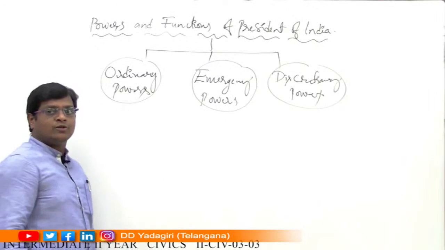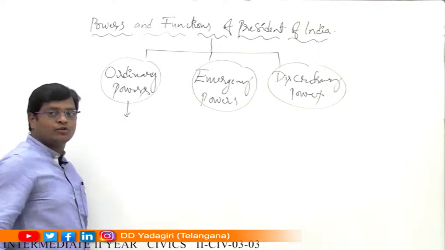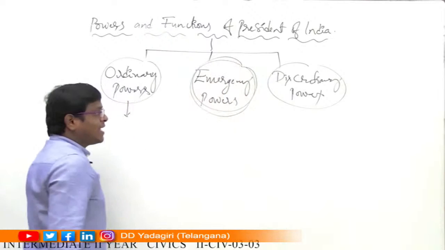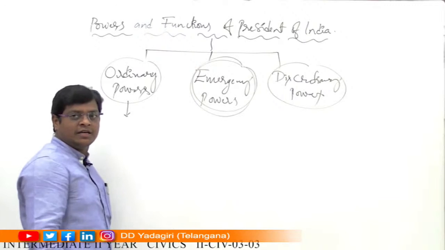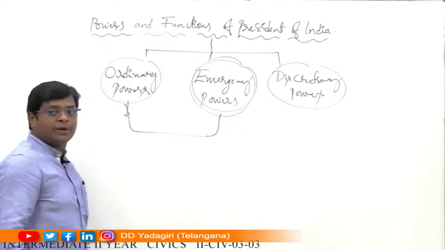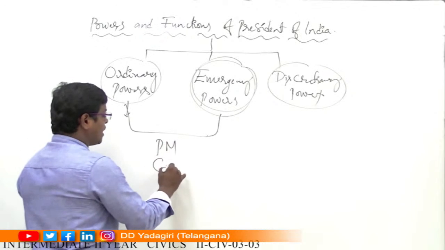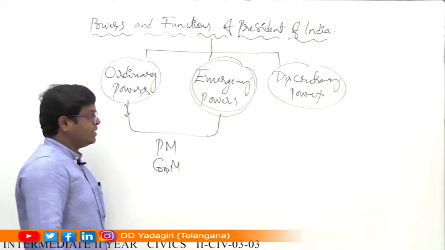Ordinary powers are enjoyed by the President of India at ordinary time, at normal time, and the emergency powers are enjoyed by the President of India in emergency time. And these two powers are enjoyed by the President of India with the help of the Prime Minister and his Council of Ministers.